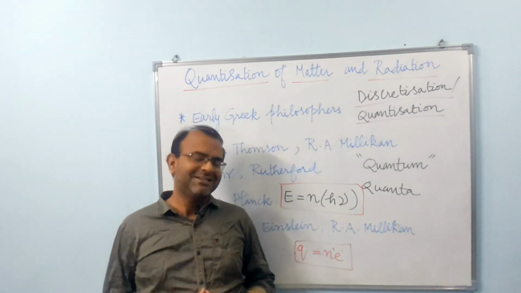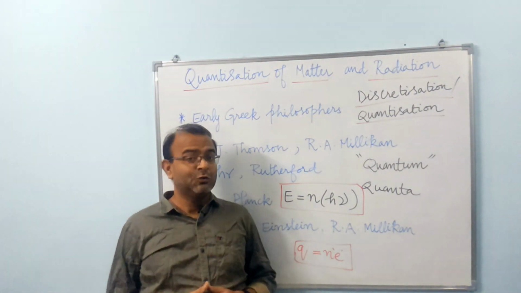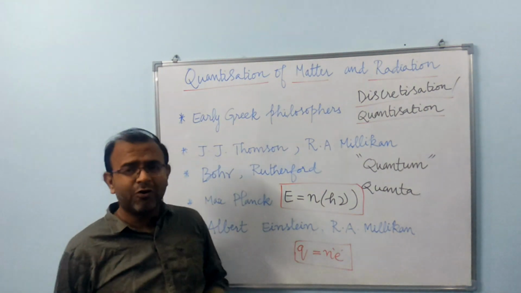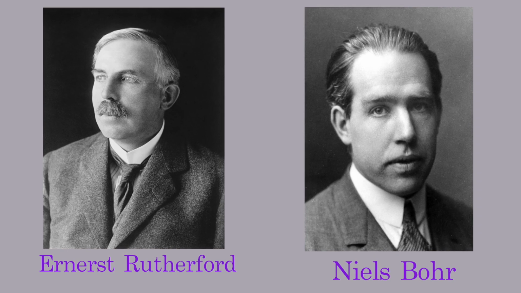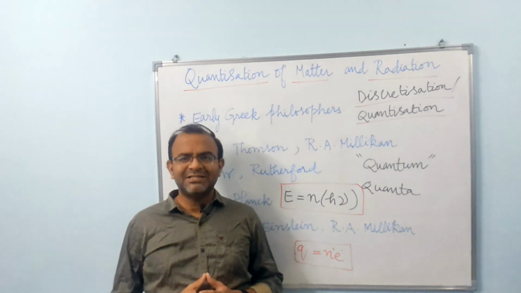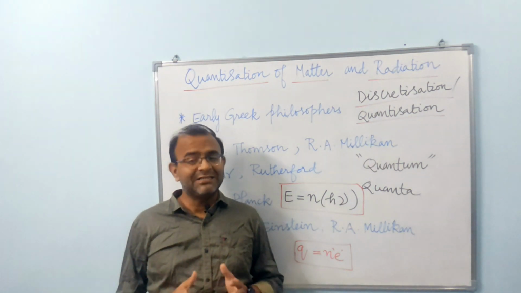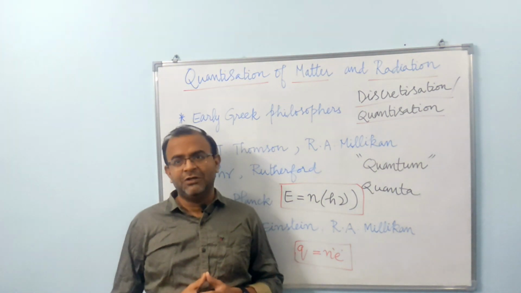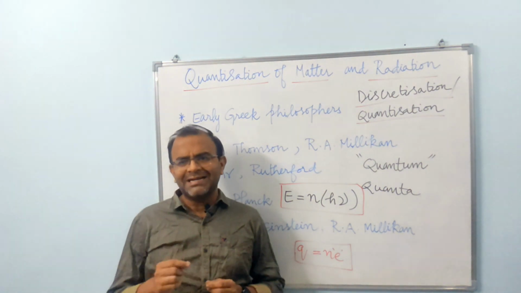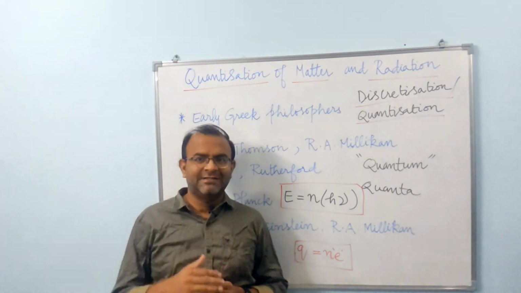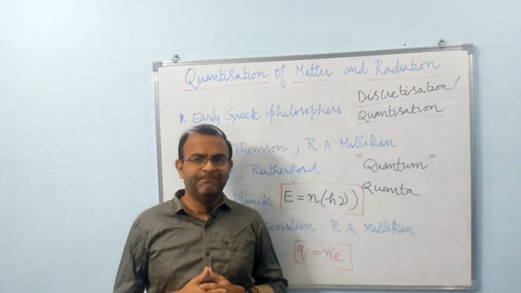This profound insight led to the birth of quantum mechanics. Soon it was understood, thanks to the works of people like Niels Bohr and Rutherford, that the energy in atoms is quantized. The energy exchanged between atoms as well as the energy levels at which the electrons reside in an atom are quantized. So, when an electron in an atom gets excited, it can move only to predetermined energy levels for occupation.